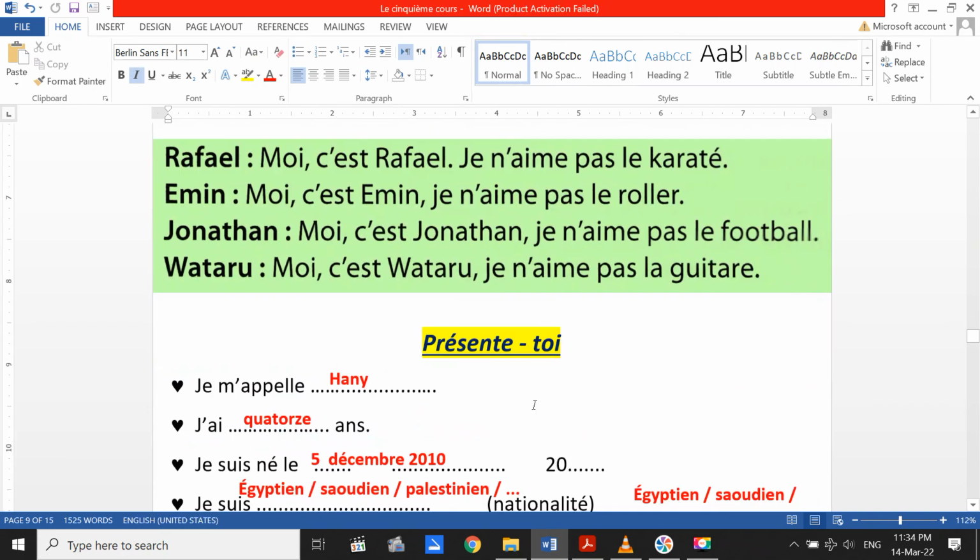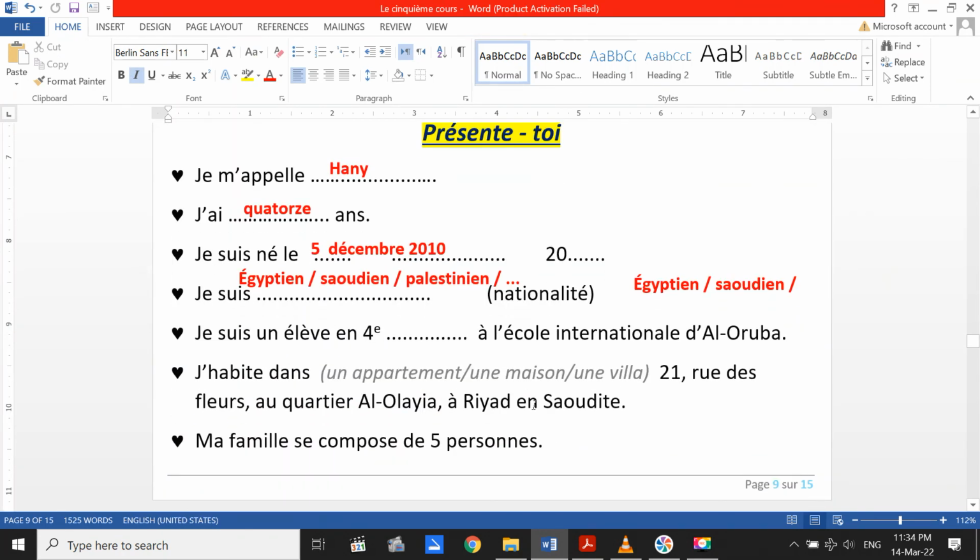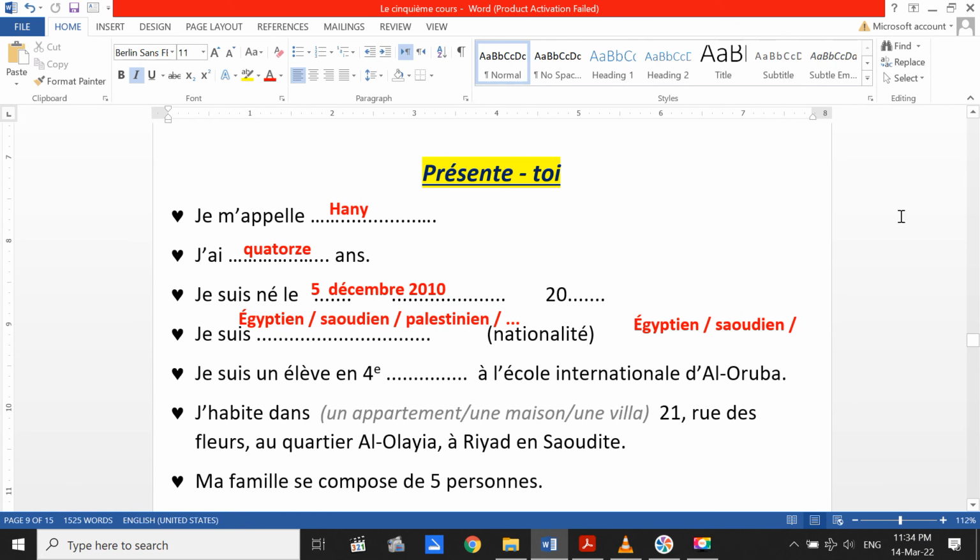And in the next session, inshallah, we will explain the rest of this part, the self-presentation or présente-toi. Donc, on a fini notre cours aujourd'hui. Donc, je vais vous expliquer, inshallah, cours numéro 6 très bientôt. Très, très bientôt.